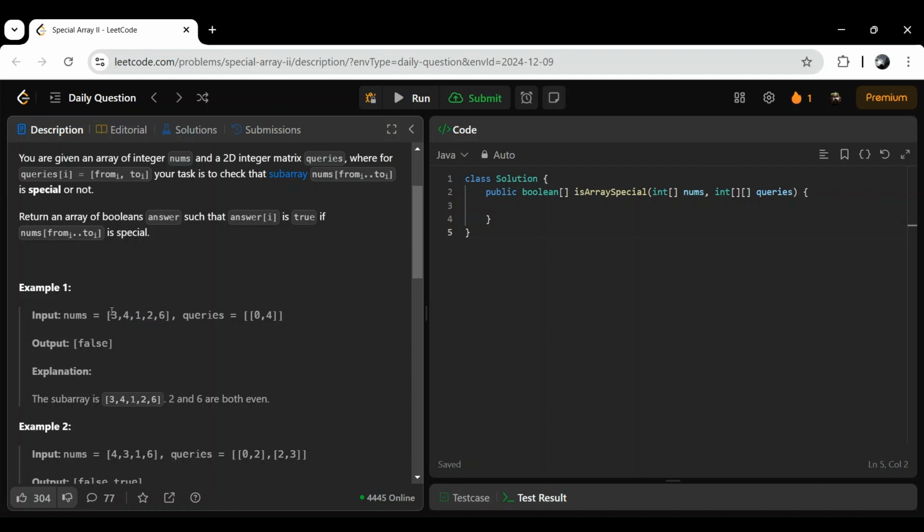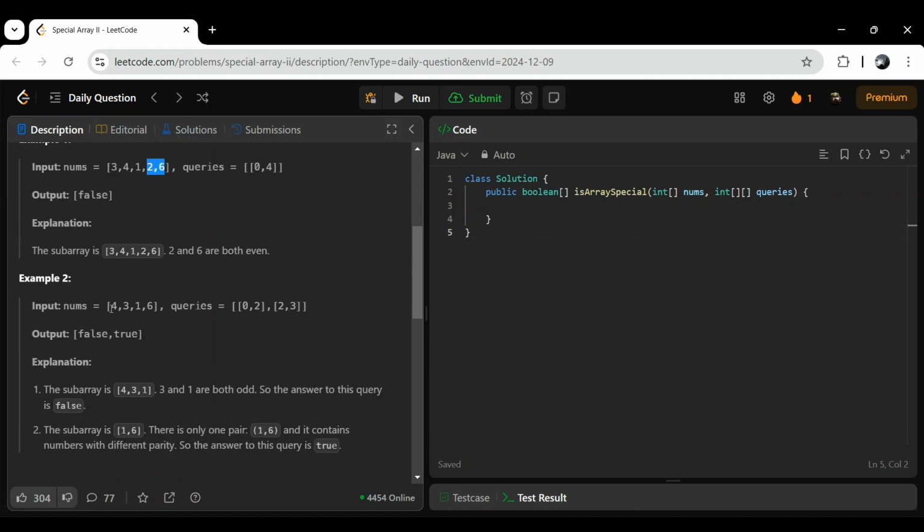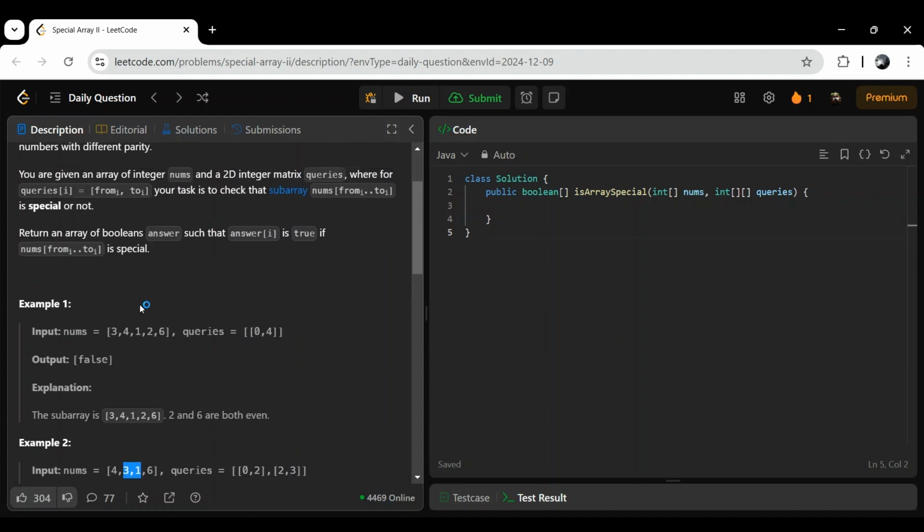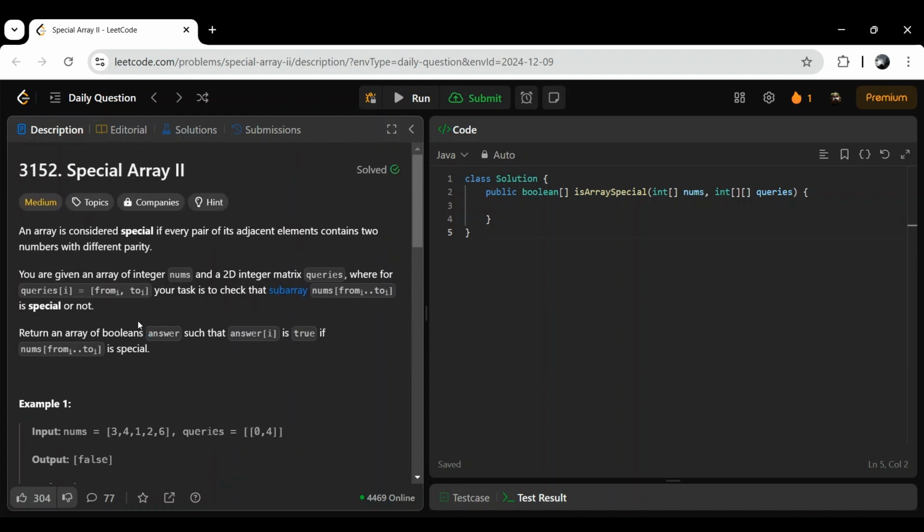Here we have the same parity for 2 and 6, so in my map 2 and 6 will be there, with 2 as the key and 6 as the value. Similarly, 3 and 1 I can add in the map as well.